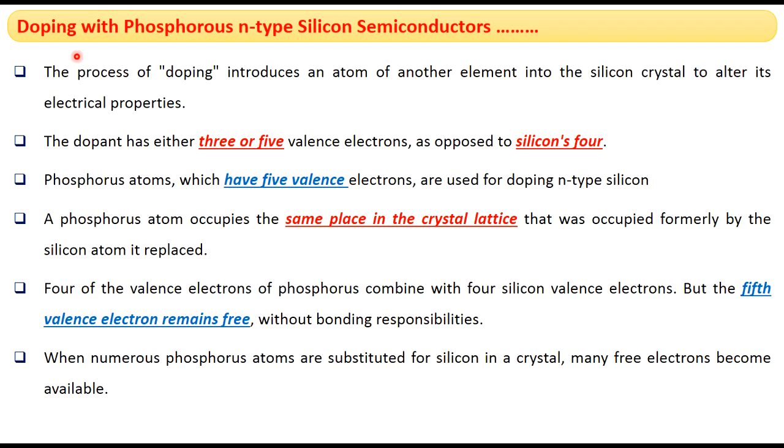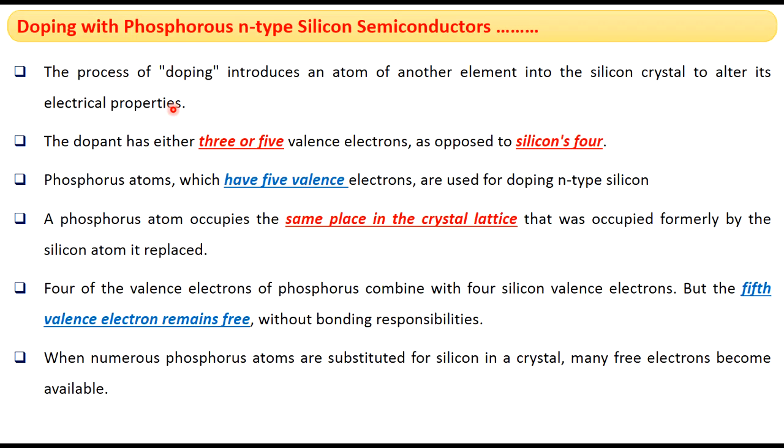Let's discuss the n-type doping of silicon. The process of doping introduces an atom of another element into the silicon crystal to alter its electrical properties. So, for n-type doping, we have to add impurities which contain more valence electrons than the valence electrons present in the semiconductor.